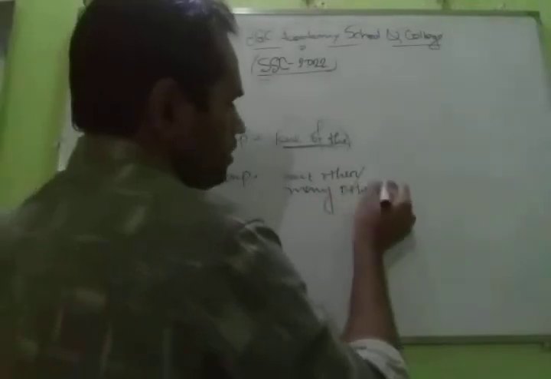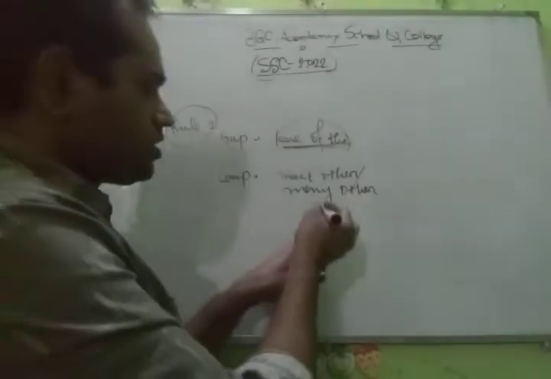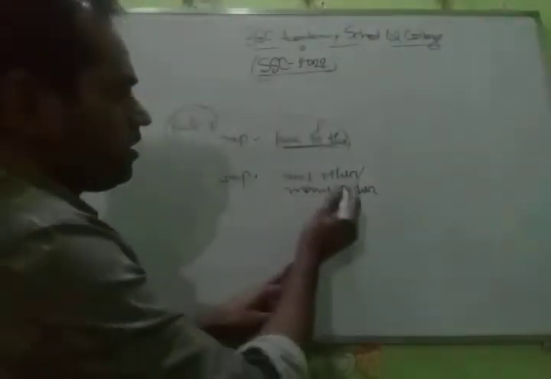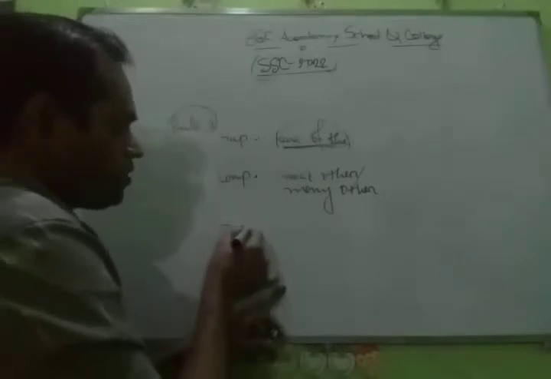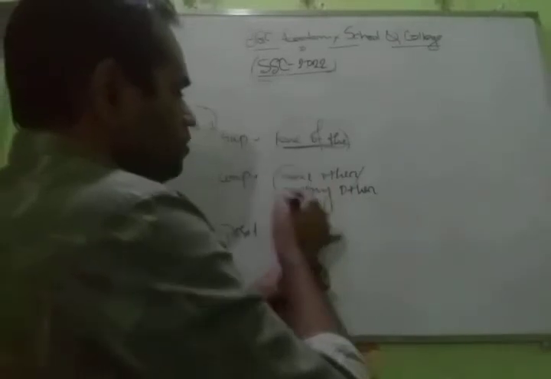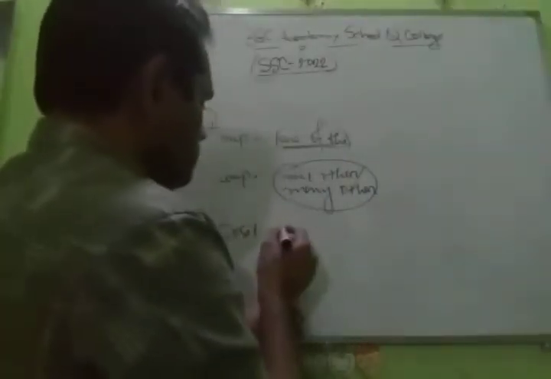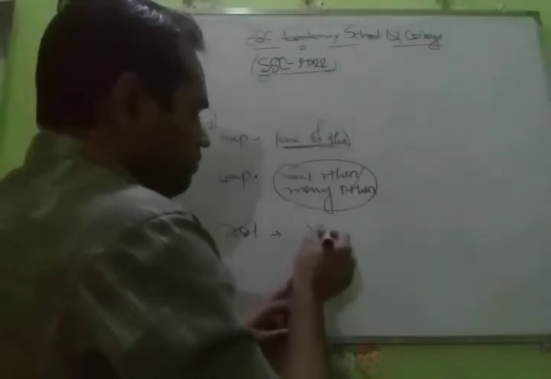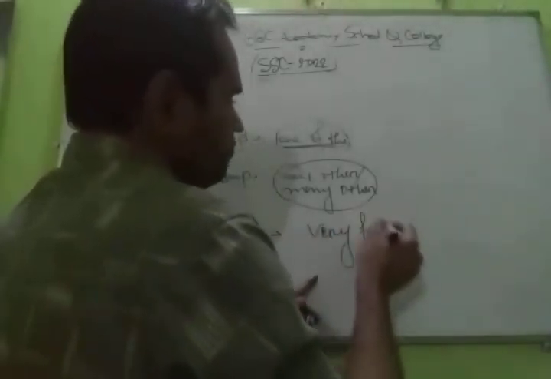If you want to convert or transform this line into positive degree, instead of "most other" or "many other," we have to use "the very few."